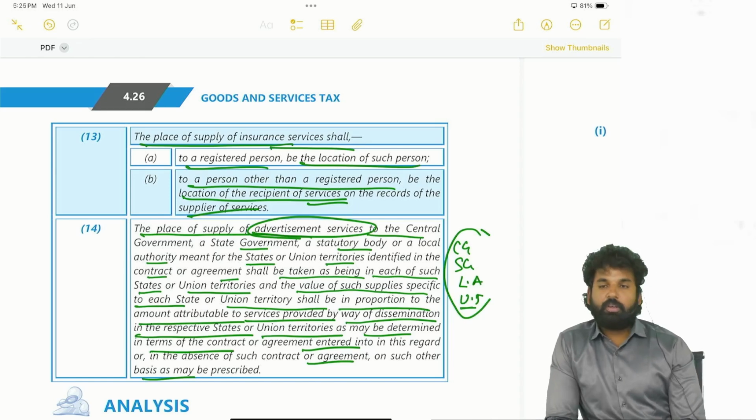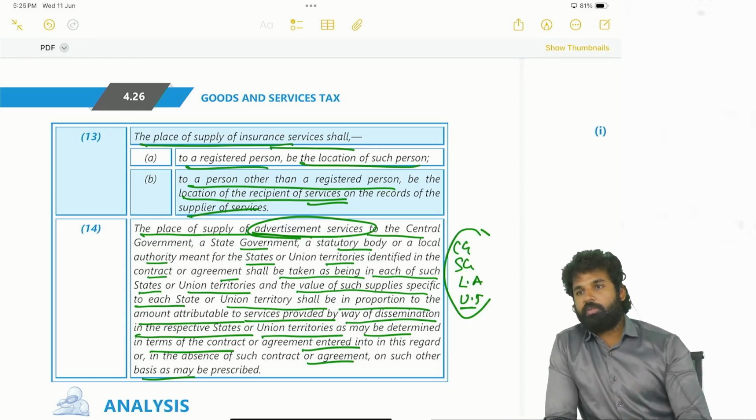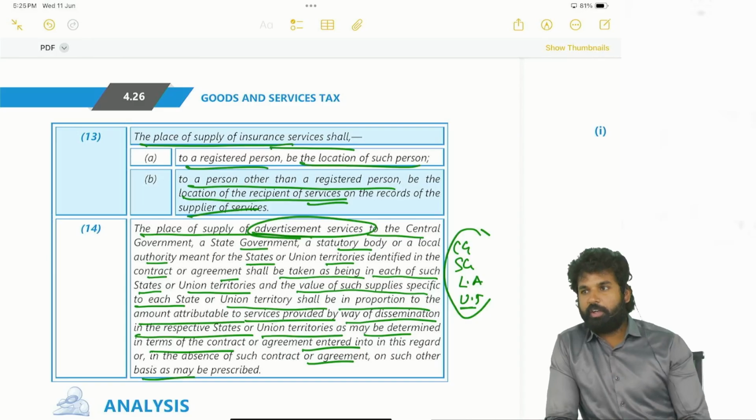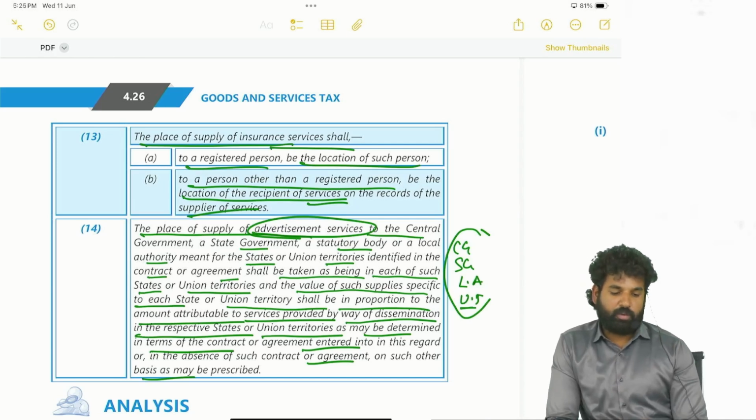If it is provided to unregistered persons, other than registered persons, obviously if we are the customer of an insurance company, they will take our details, not just the KYC details, even our health certificates also will be taken, like certificate on our health condition, by the insurance company. So that will be maintained by the insurance company, and hence the location of the recipient only, obviously.